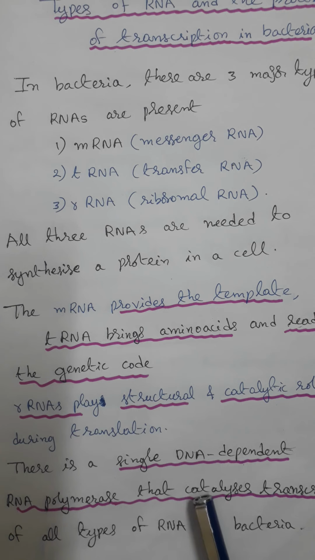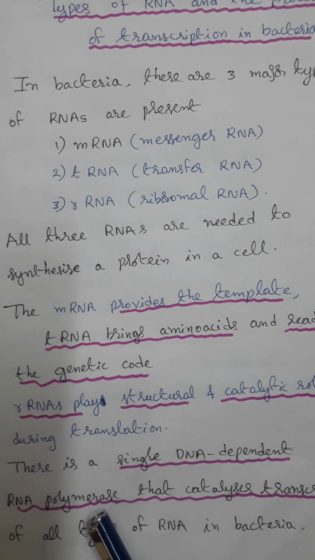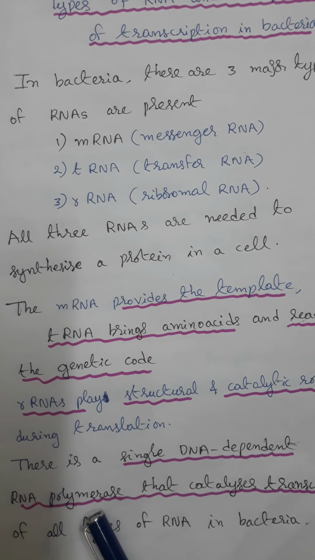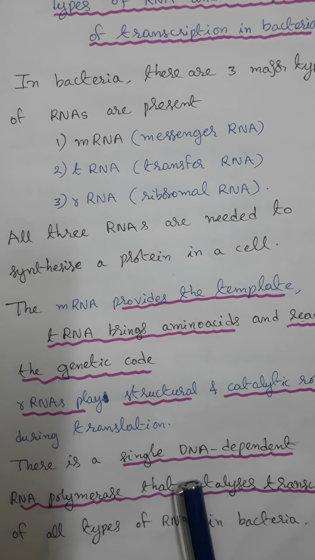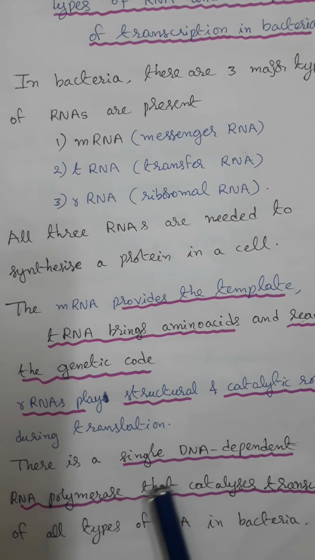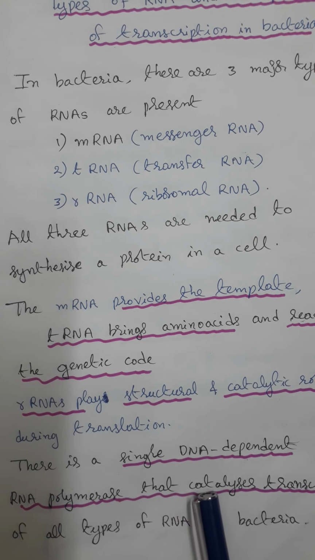Whereas in eukaryotic organisms, three types of DNA dependent RNA polymerase are involved in transcription, in prokaryotes only a single DNA dependent RNA polymerase enzyme catalyzes transcription.